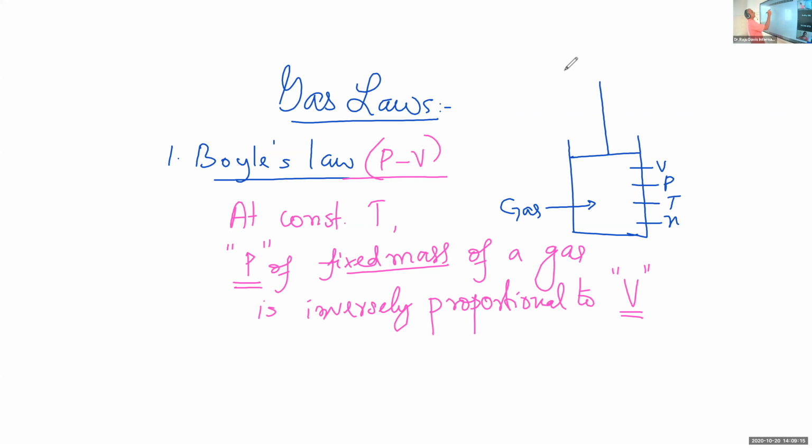So how can we show this? Pressure is inversely proportional to volume at a constant temperature.